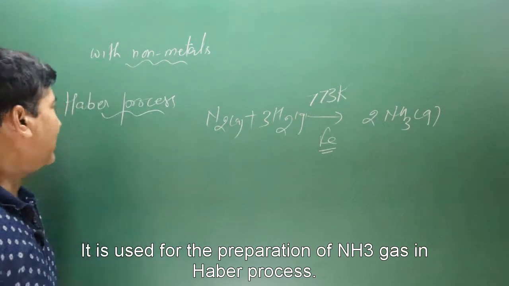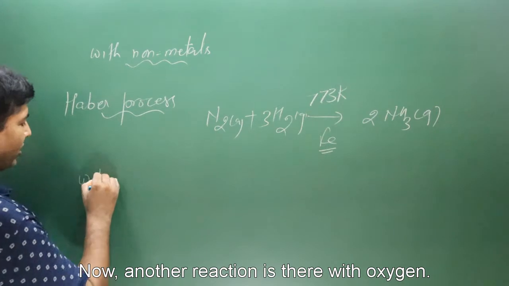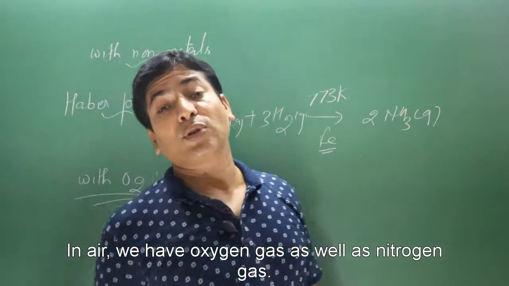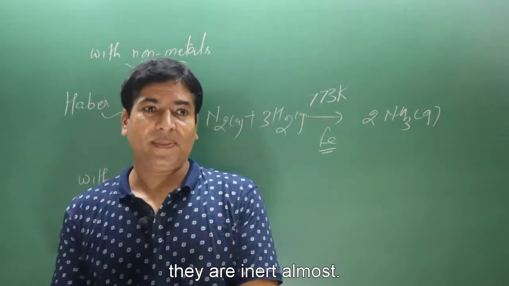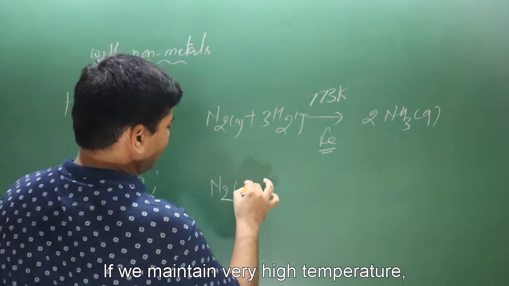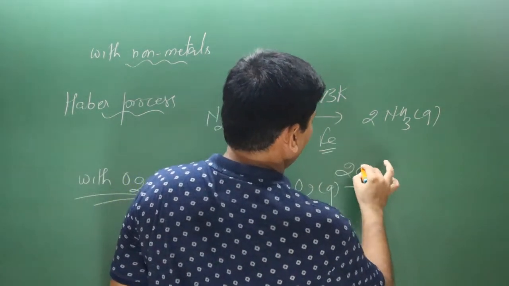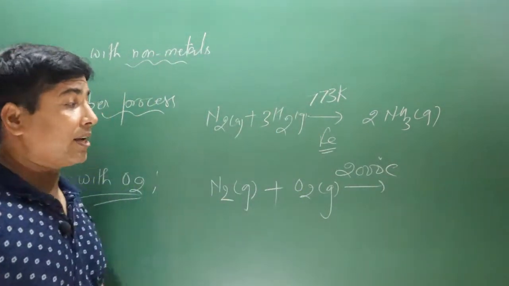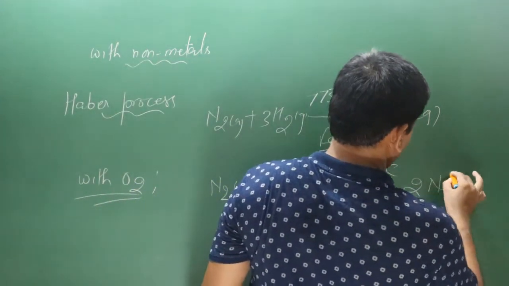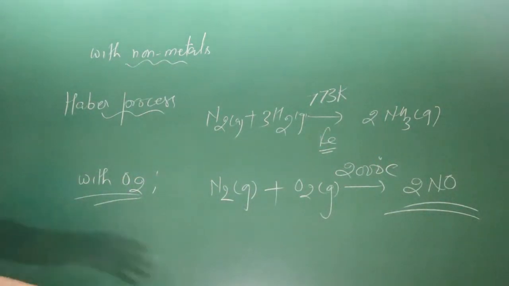Haber process. Okay, now another reaction is that with oxygen gas. You can see in air we have oxygen gas as well as nitrogen gas, but they do not react, they are almost inert. But if we maintain a very high temperature, this is nitrogen gas and then this is oxygen gas. If I maintain around 2000 degrees Celsius, then we get nitric oxide, 2NO. This is a gas.